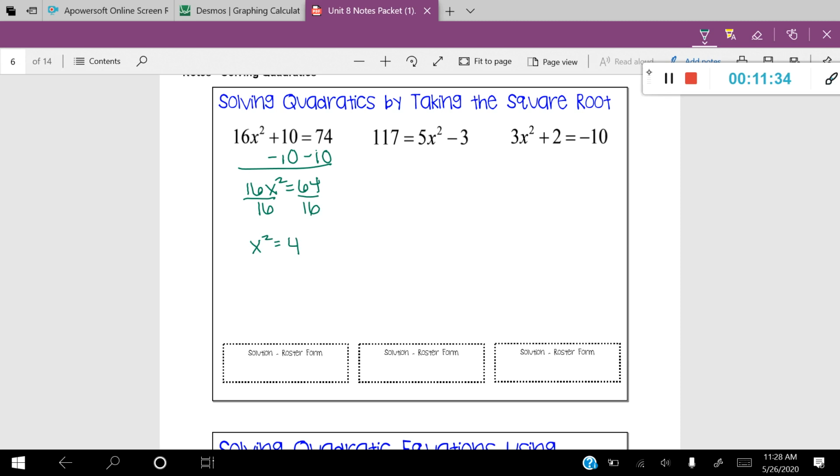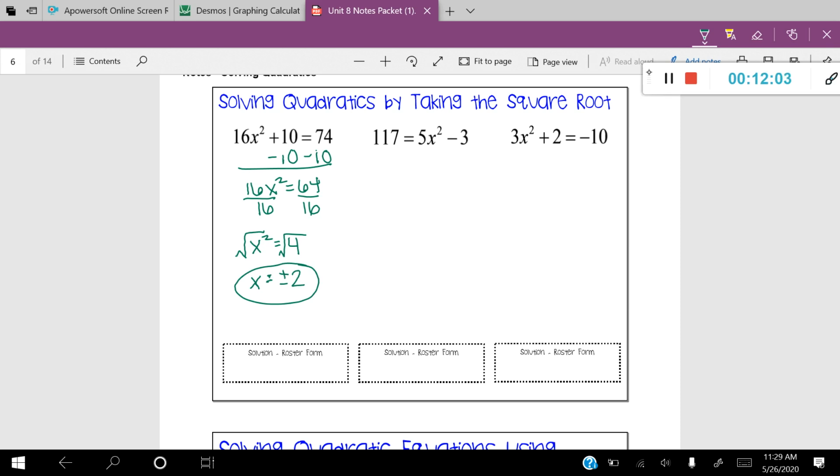Back when we learned about the Pythagorean theorem, we learned how to get rid of a square, and the way to do that is to take the square root. When we square root one side, we also have to square root the other. That eliminates the square on the left-hand side. On the right-hand side, we use both the positive and the negative root of the square root of 4, which is plus or minus 2. So those are your answers to this quadratic.